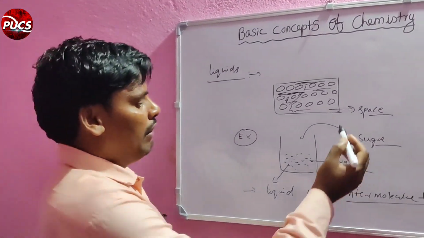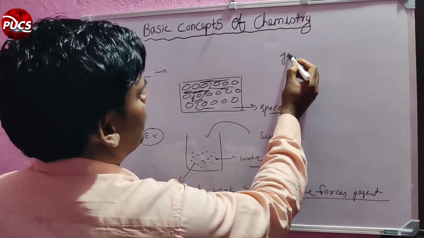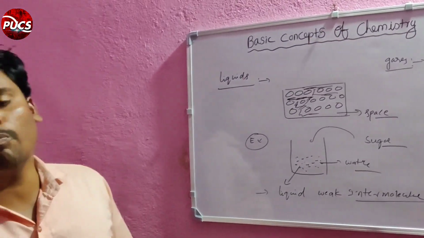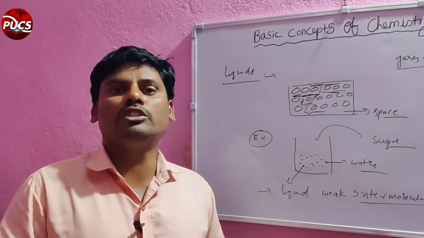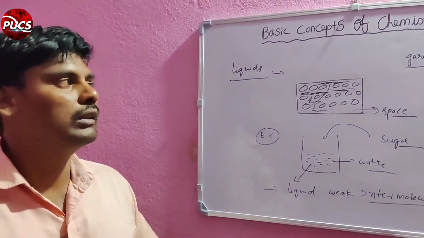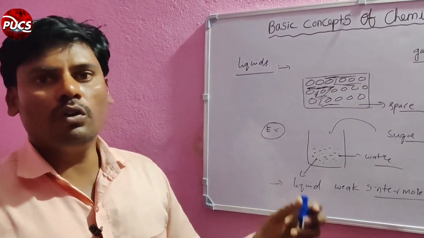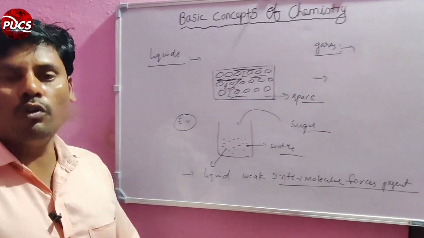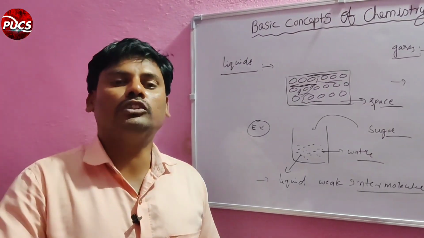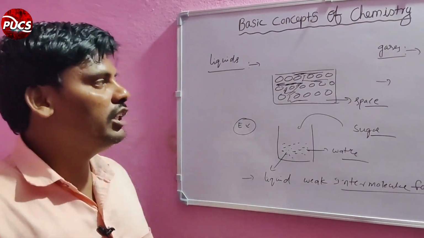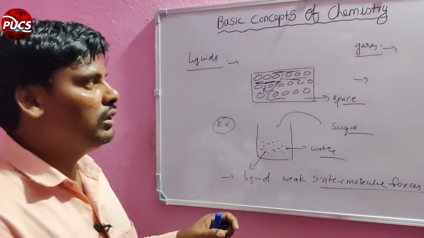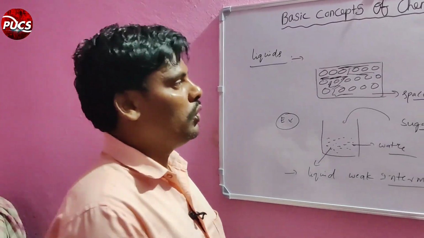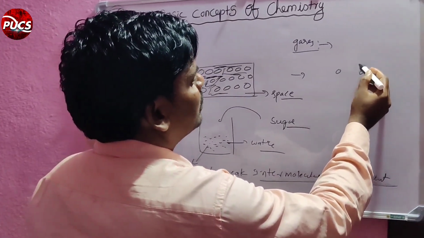Next, gas compounds. Gases have no fixed shape. Next, gaseous molecules move from one place to another very easily. Also, between the gaseous particles a very large space is present. So I will draw the diagram here.